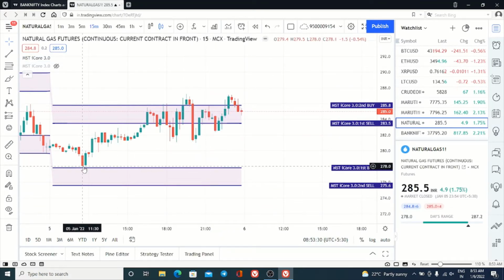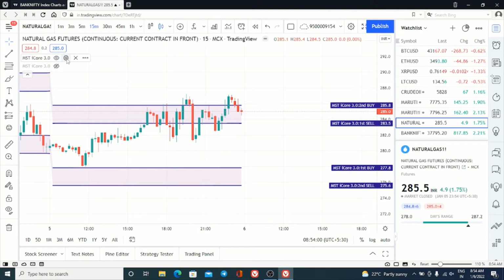So first what happened, the low made was 278 and our entry is 277.8. 20 paisa we missed the entry in the first 15 minutes candle. So we are telling if such a thing is happening, then you can keep 30 paisa buffer value. So in the next candle also we have got the entry at 278, same 20 paisa difference we have got. So 278.10 will be our entry.